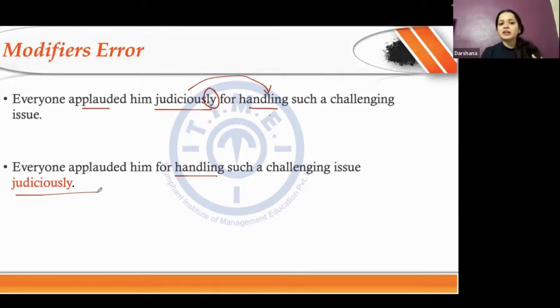Basically, हota क्या है modifier errors में? They put it at the wrong place. And why are they very tricky? Because you don't really know how they are wrong, because grammatically they will not make so much of a difference to your sentence. What they will essentially do is just change the meaning, which is why you got to be very careful with the placements of these.